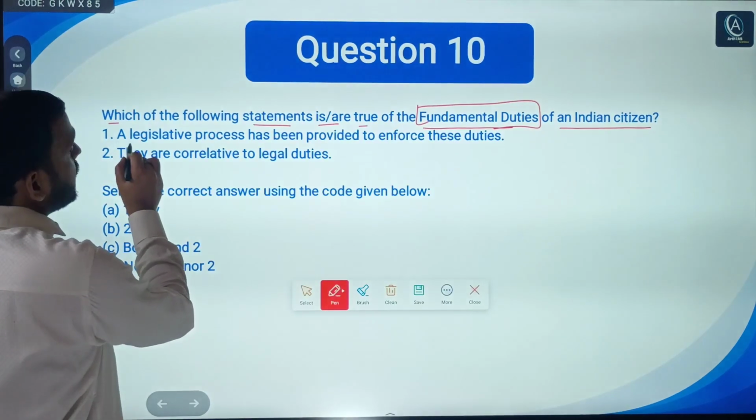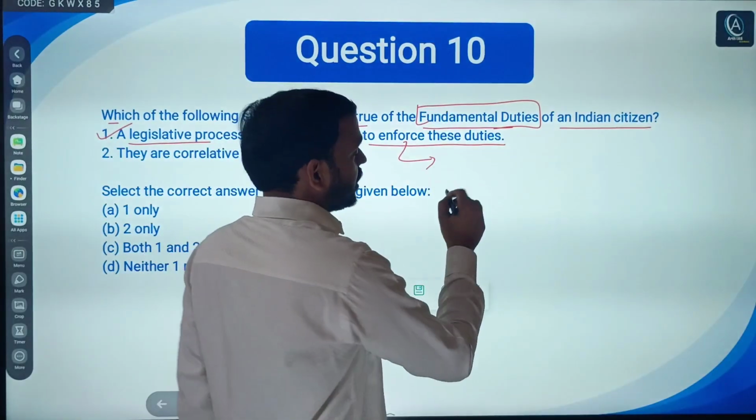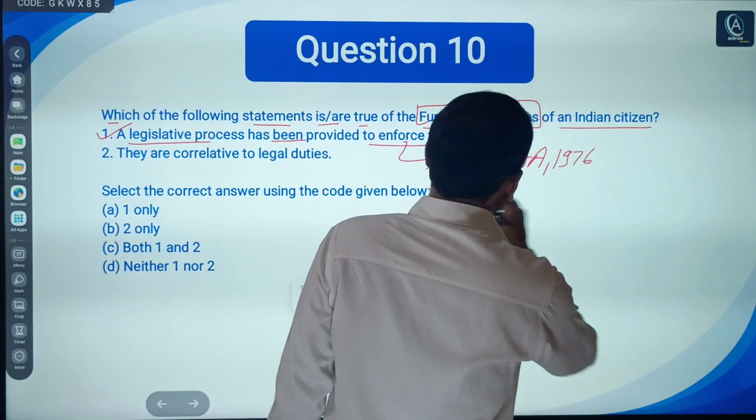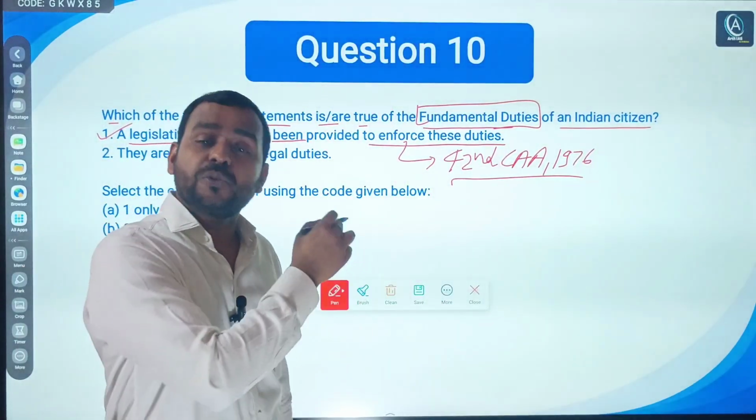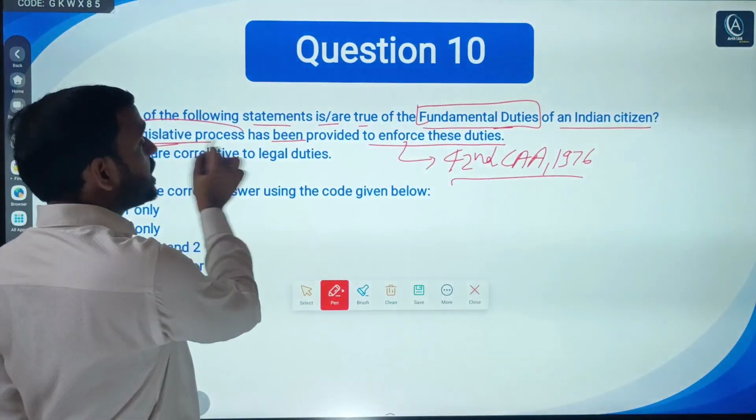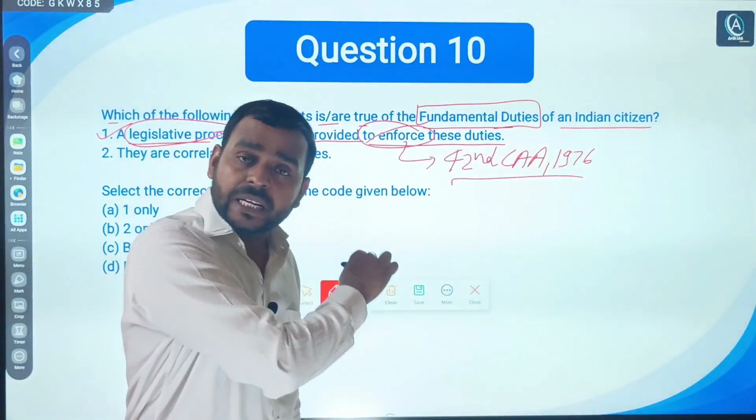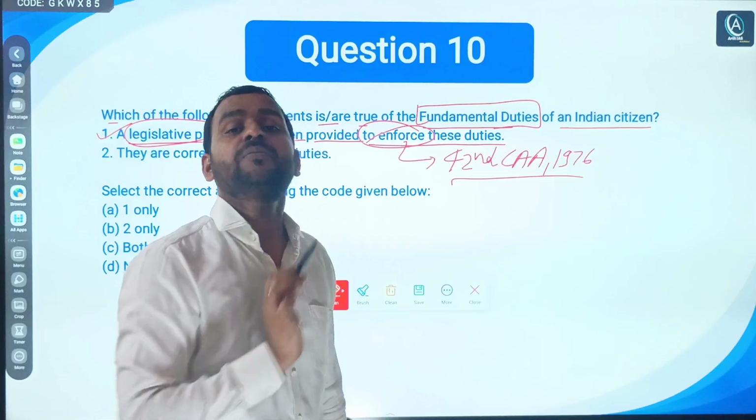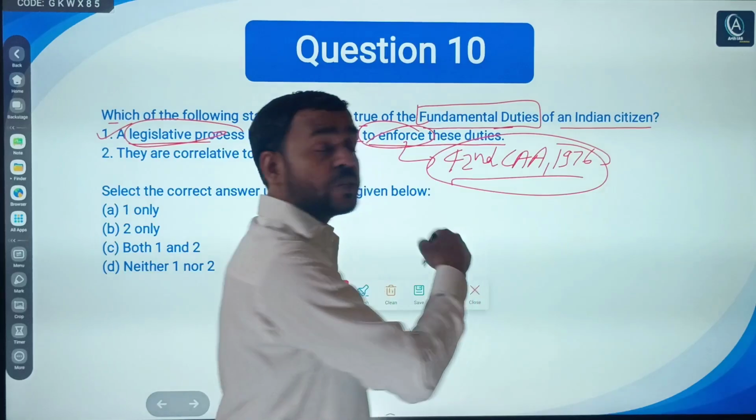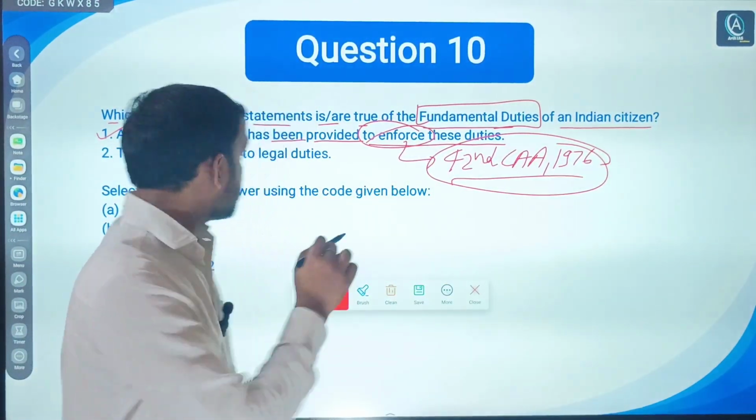So it says a legislative process has been provided to enforce these duties. Obviously, as you would know, by the 42nd Constitutional Amendment Act, 1976, fundamental duties were incorporated in the Indian Constitution. That's why a legislative process has been provided. Though, listen, enforce here does not mean that fundamental duties are enforceable. It simply says that there was a legislative process. Legislative process means the 42nd Constitutional Amendment Act was passed to incorporate fundamental duties. So this statement is correct.